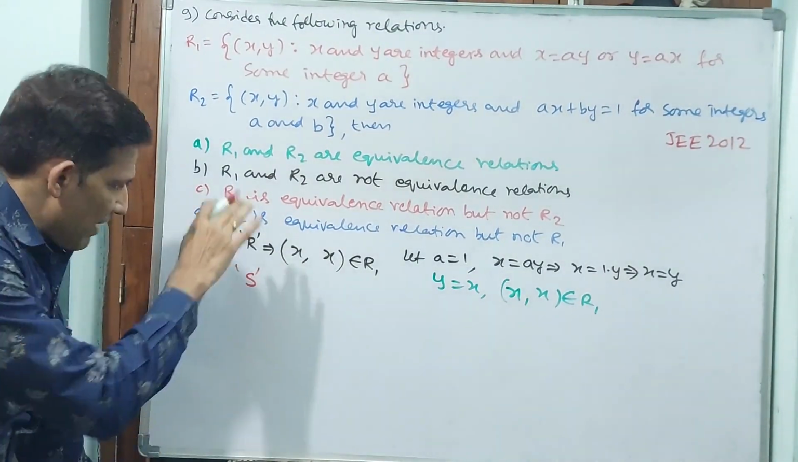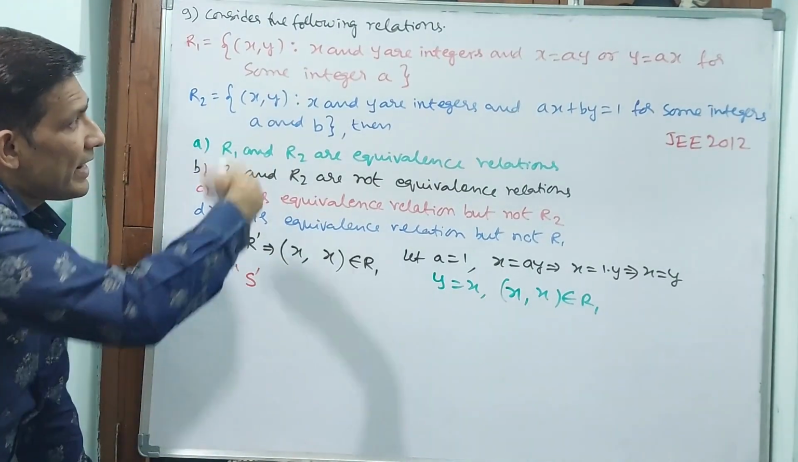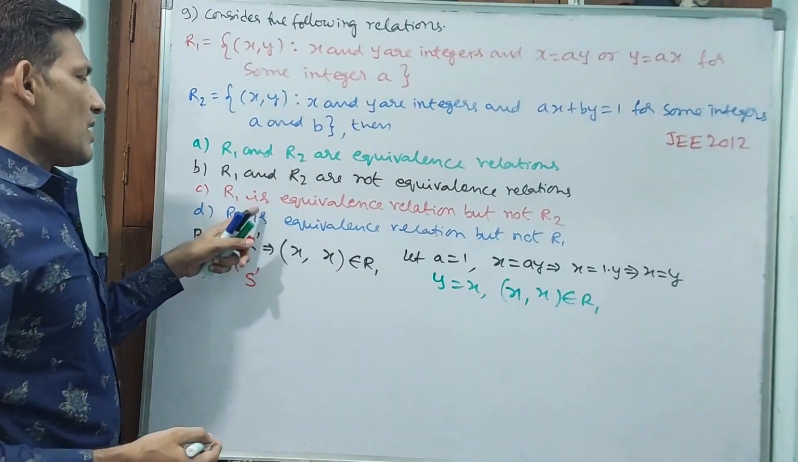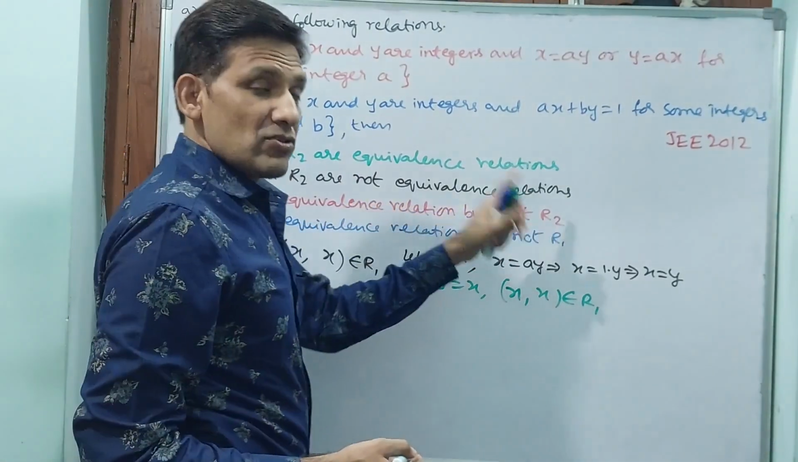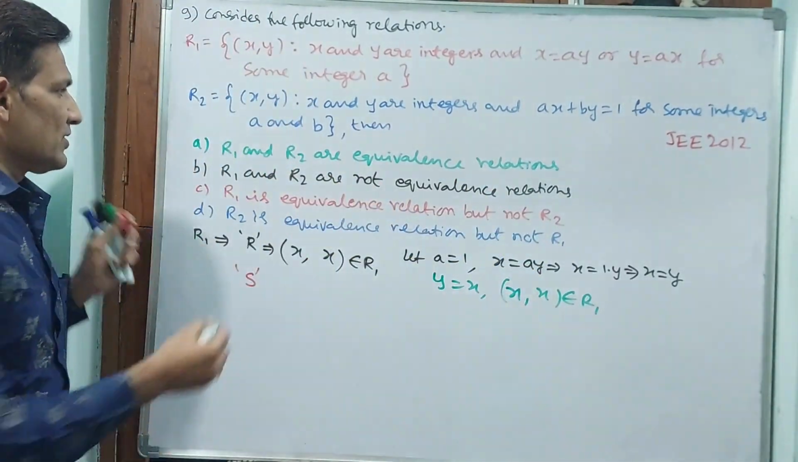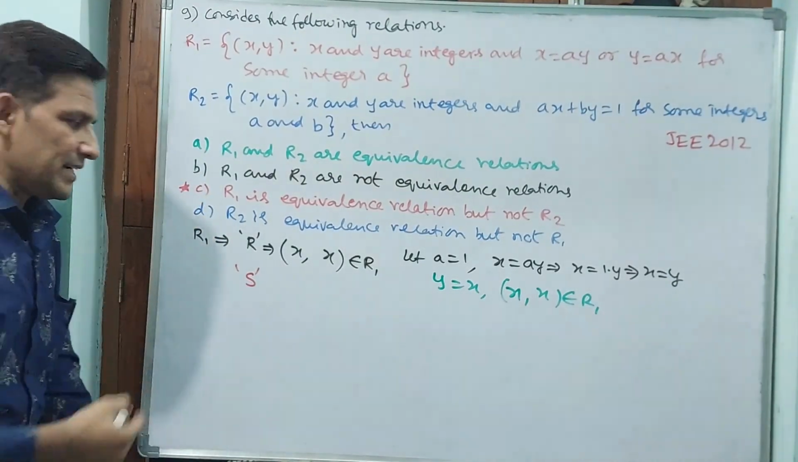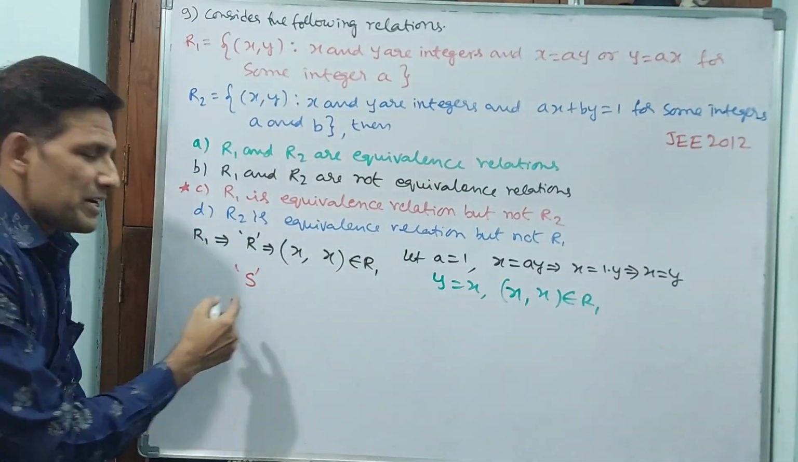Okay, symmetric. I will write the first relation, then I will remove it. Again, I will go for the second relation. Why? Because the answer will be C. R1 is an equivalence relation, but R2 is not an equivalence relation. So we have to get this answer. Remember this answer you have to get. Let us get it.